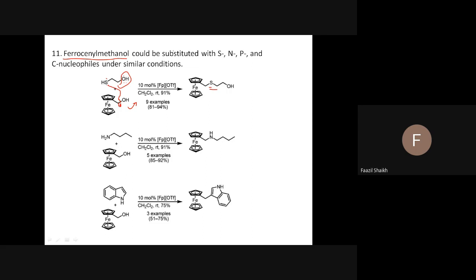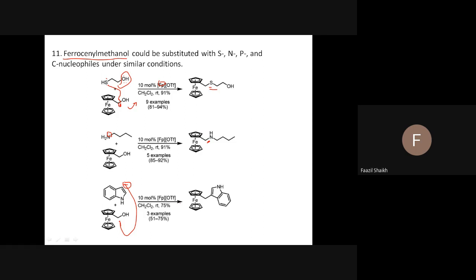Similarly, this is an example of carbon-sulfur bond formation. And here you see we have used an iron-based catalyst, which contains iron. If you change the attacking reactant to a nitrogen nucleophile, that will give you a carbon-nitrogen bond. Similarly, if you take indole, in indole the third position is highly reactive and nucleophilic in nature, and it will attack here.